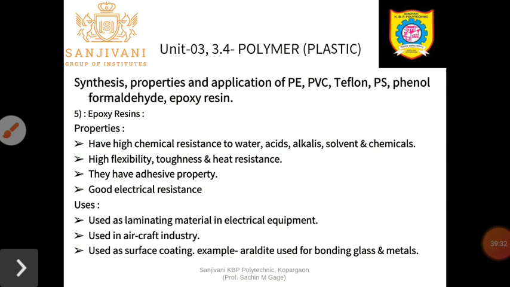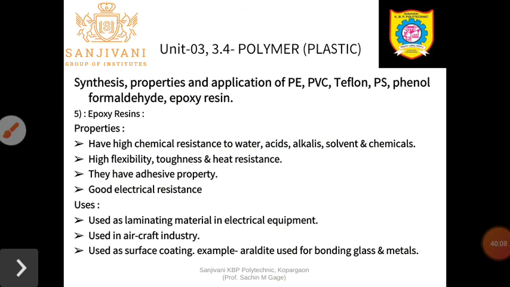These are examples of good insulators. They have good electrical resistance and good insulation properties, no doubt, and that's why they are used as laminating material in electrical equipment. For lamination purposes, they are used in the aircraft industry, especially the parts used in aircraft industry are stuck with the help of an adhesive like your epoxy resin, or parts such as drawers or boxes are made from epoxy resin.